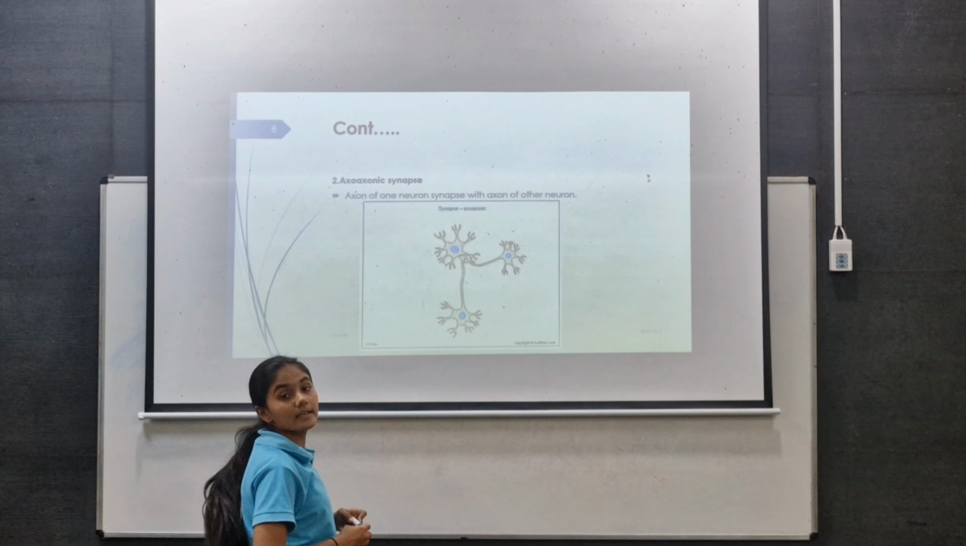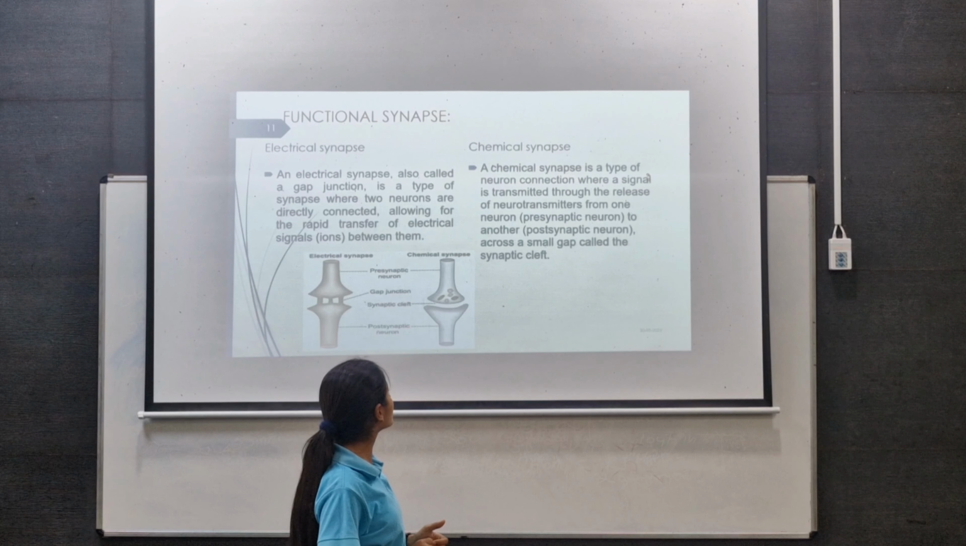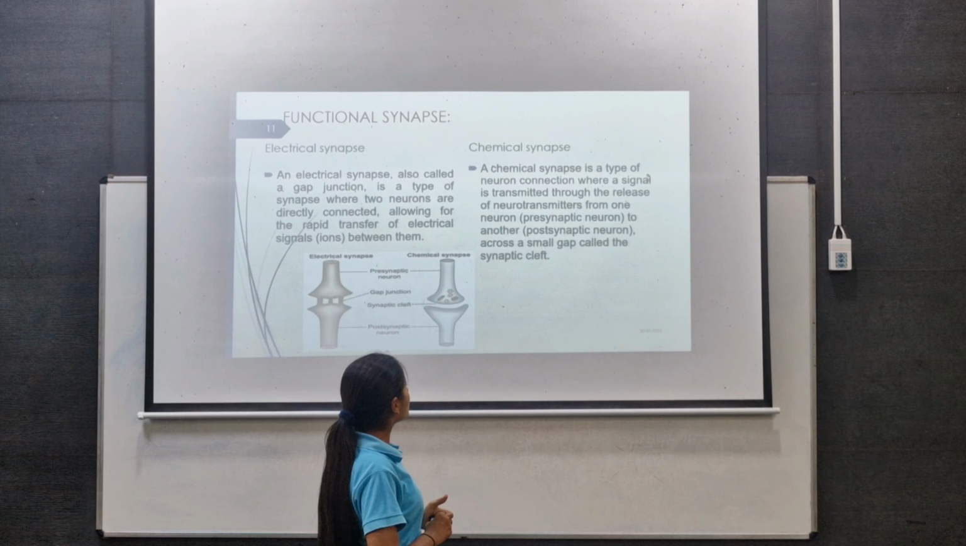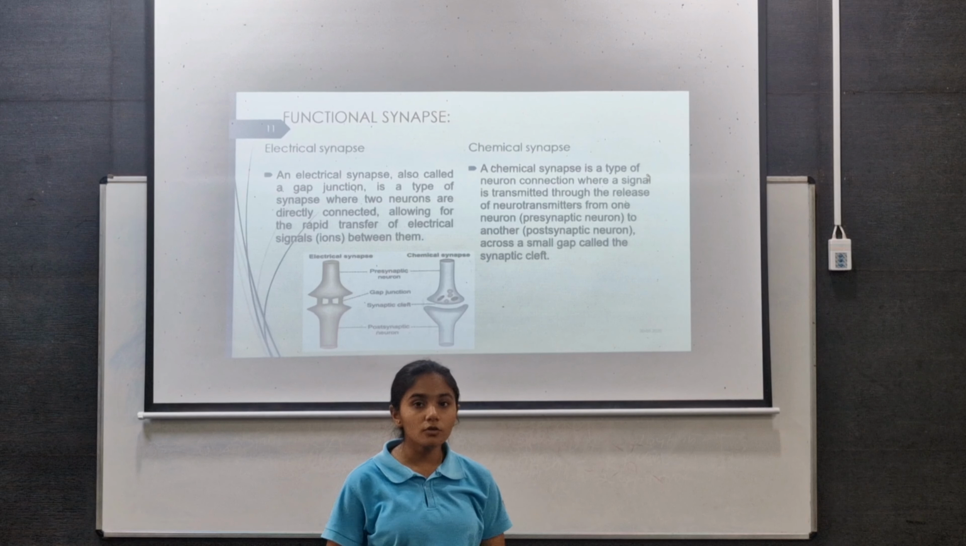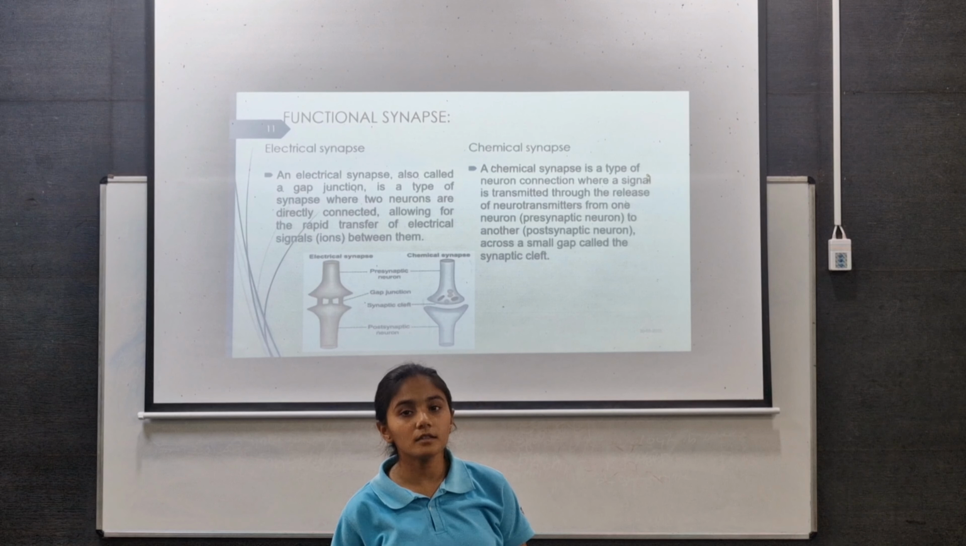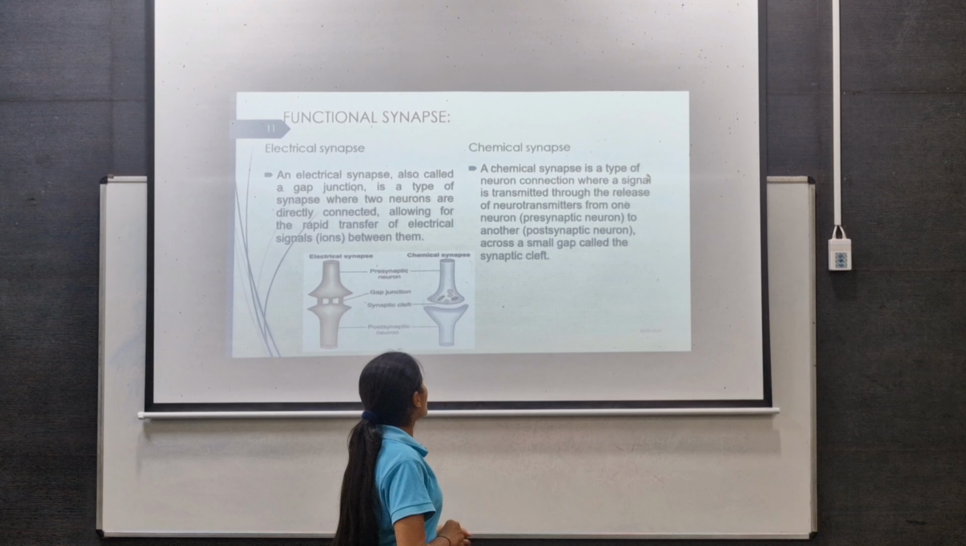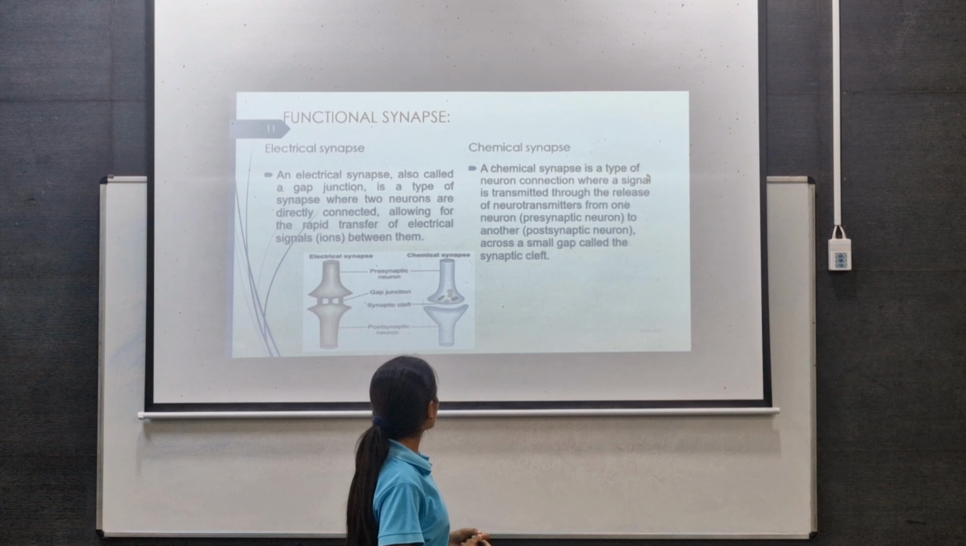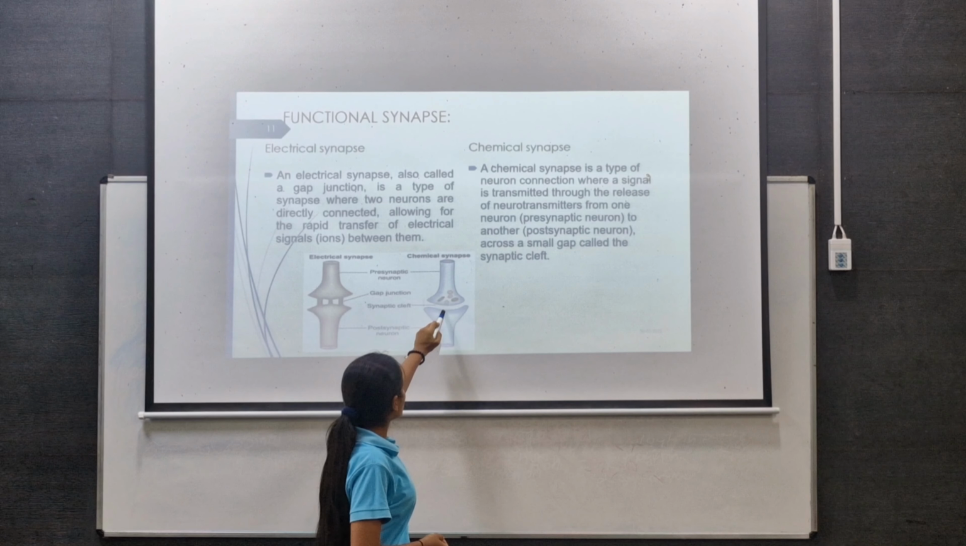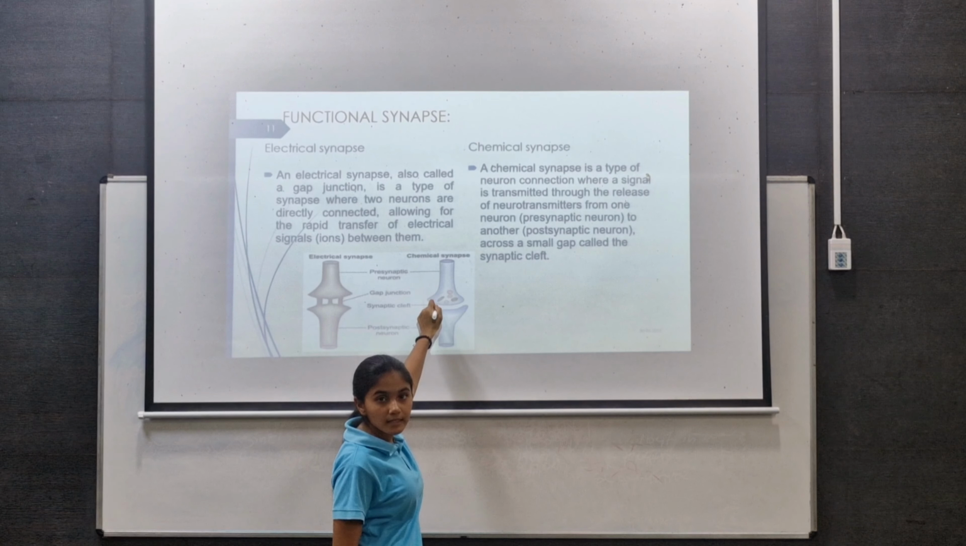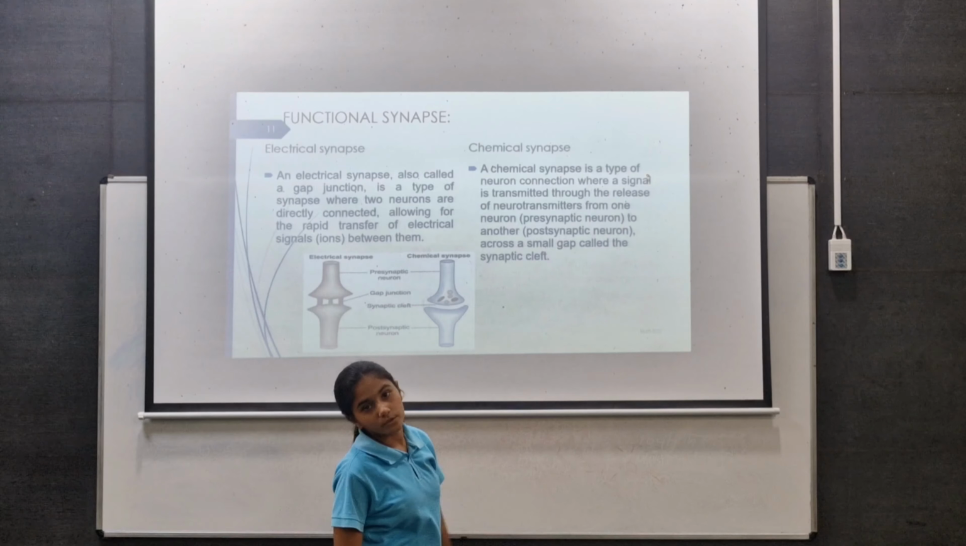Chemical synapse is the type of neural connection where a signal is transmitted through the release of neurotransmitter from one neuron to another neuron. One neuron is the presynaptic neuron and the other neuron is the postsynaptic neuron, across a small gap called the synaptic cleft. This is the chemical synapse. It is not directly connected to the other neuron.